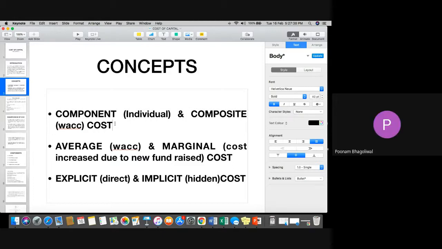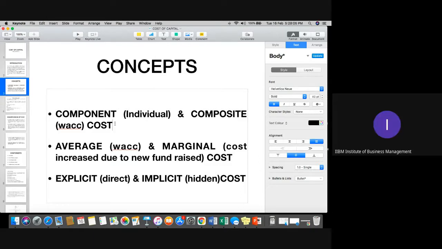Please explain implicit cost again. Implicit cost is basically any type of indirect cost which is not mentioned at the time of legal documentation or at the inception of the company, but is incurred on the basis of contingencies or unexpected events. Clear?